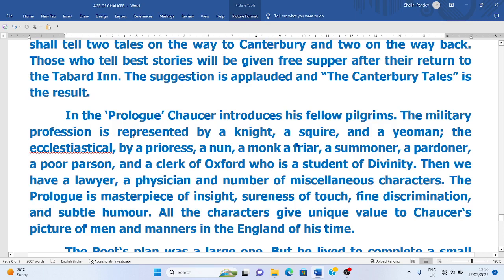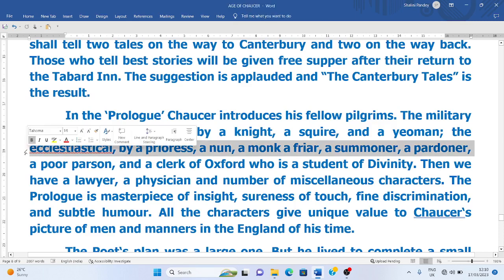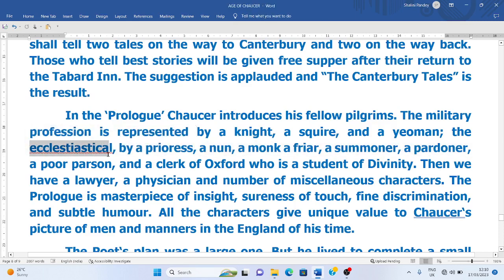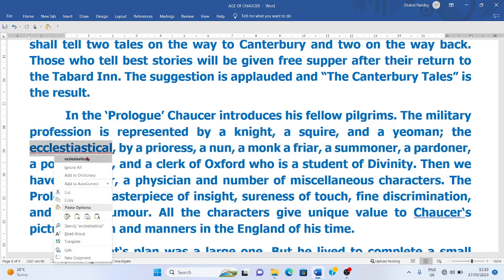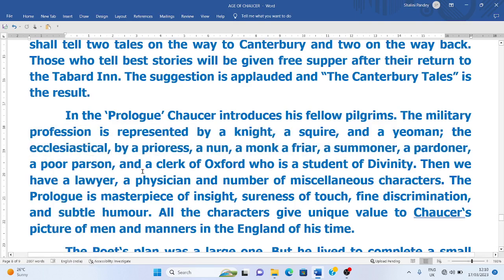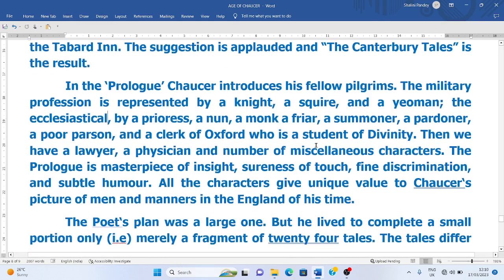Now, in the prologue to the Canterbury Tales, Chaucer introduces his fellow pilgrims. He describes their dresses, their figures, their clothing, and how they talk and how they appear. The military profession is represented by a knight. So there are military persons like the knight and the squire. The knight is the old knight, then his son is a squire, and there is a yeoman who has come with the squire.